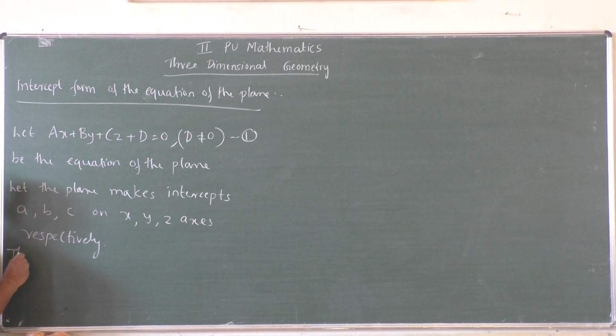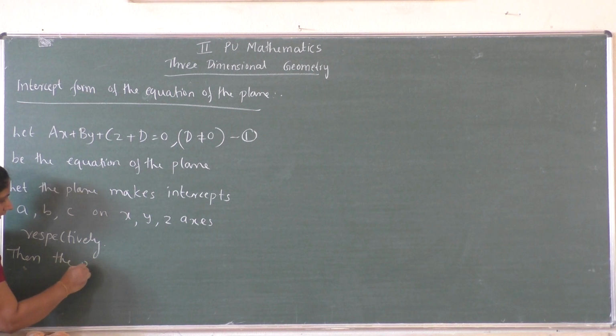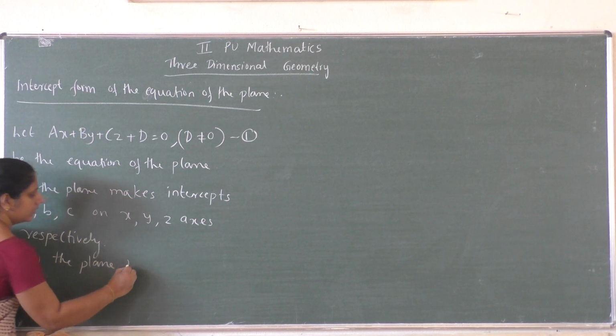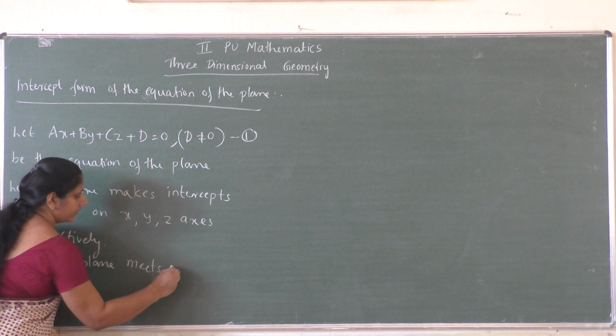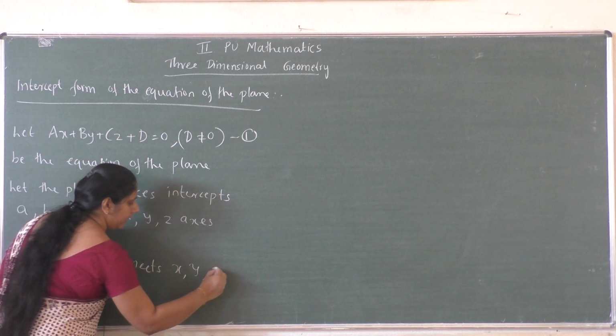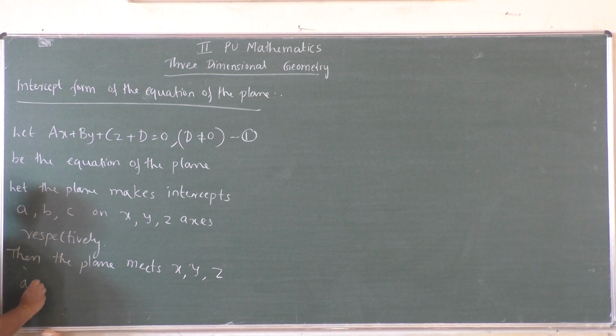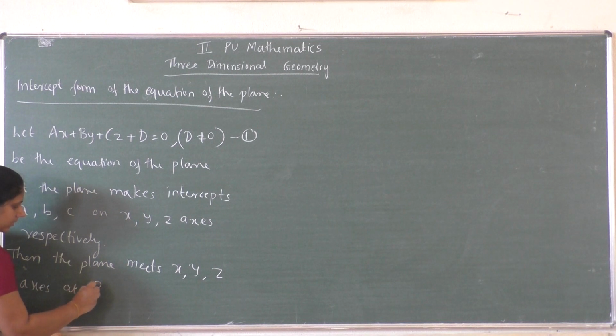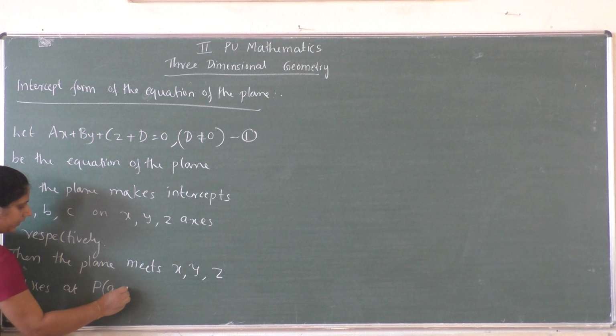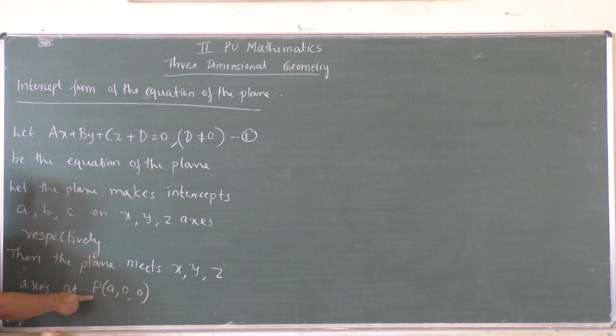Then the plane meets x, y, z axis at P, Q, R. Let P be a point on x axis, so P will be the point A, 0, 0.